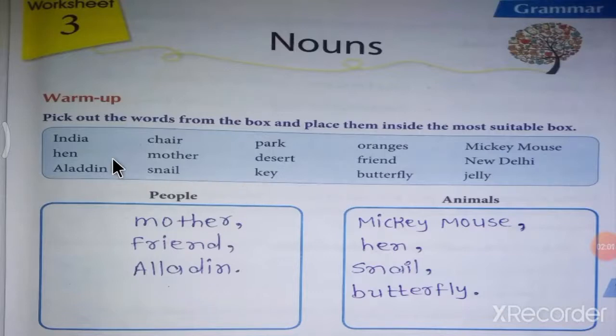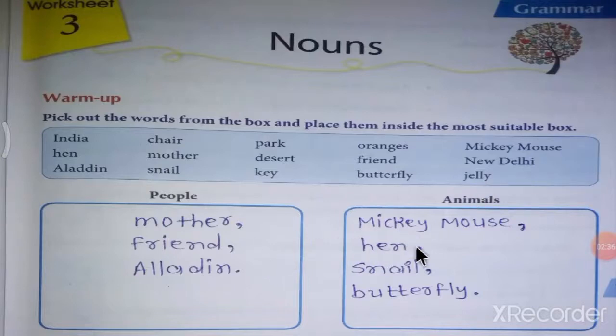In your textbook, the first warm-up exercise is given. Pick out the words from the box and place them inside the most suitable box. First let's read the words: India, hand, Aladdin, chair, mother, snail, park, desert, key, oranges, friend, butterfly, Mickey Mouse, New Delhi, jelly.